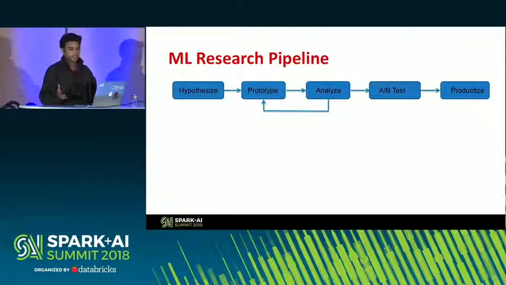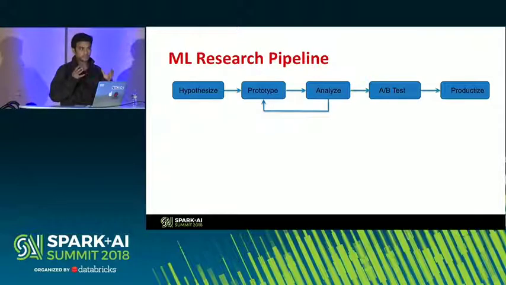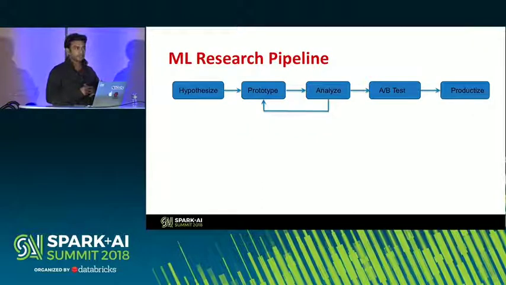Here's a simplified view of the ML research pipeline that all our researchers go through. So you start off with a hypothesis. It could be a new machine learning trainer model or a new set of data that you're using to generate features. You start prototyping that idea, and then you analyze how that idea is doing offline. And usually, the prototype and analysis is a short loop that is done multiple times until a certain degree of confidence is reached about the hypothesis. And then once there is sufficient confidence, there's a proposal to go to an A/B test to try that idea in the wild, and if it succeeds, hopefully profit, and then we productize.